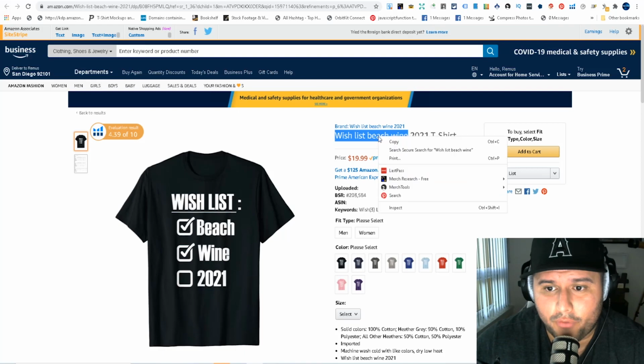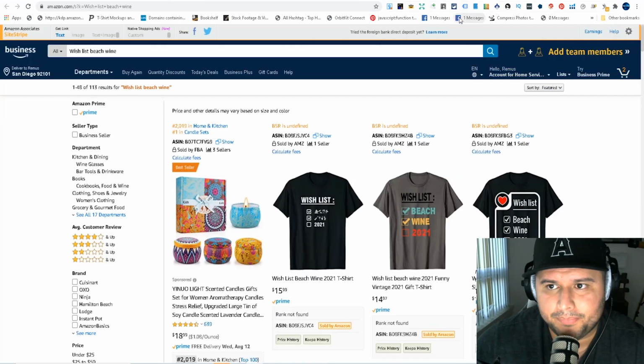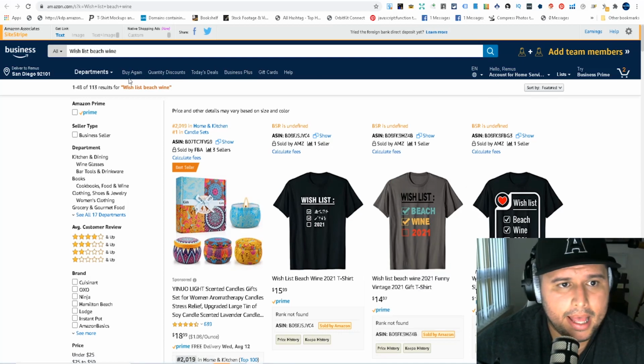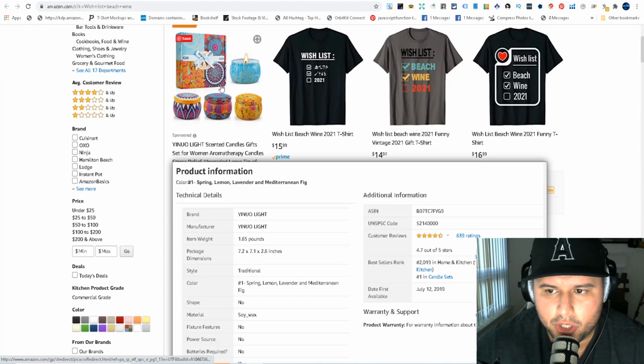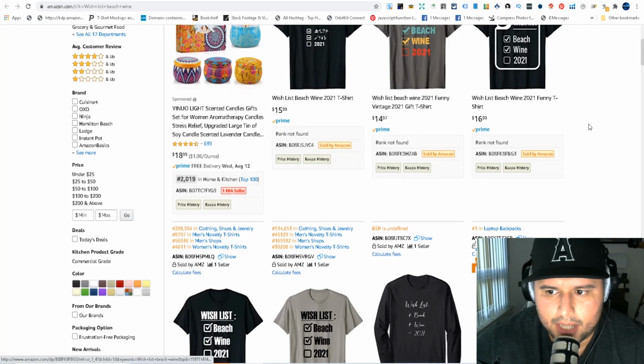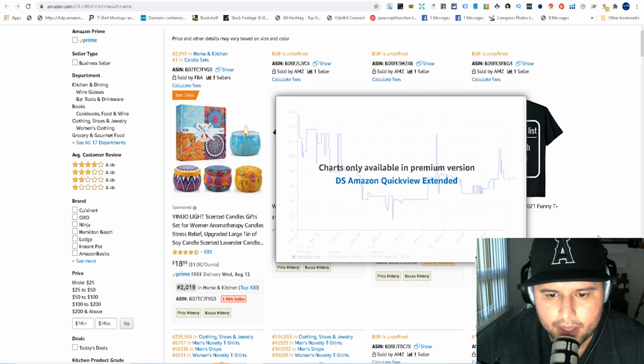You do research, and then you check for trademarks as well. So for example, we're going to pop open USPTO, and it pulls it up. Now I did a search real fast, which filtered for wish list beach wine. You can see these shirts with the designs right here, and our goal is to find a niche that has some sellers on the front page.